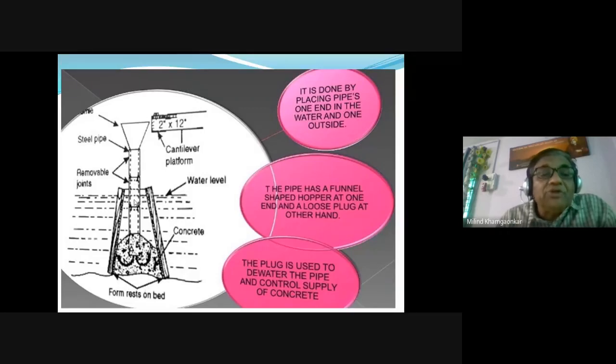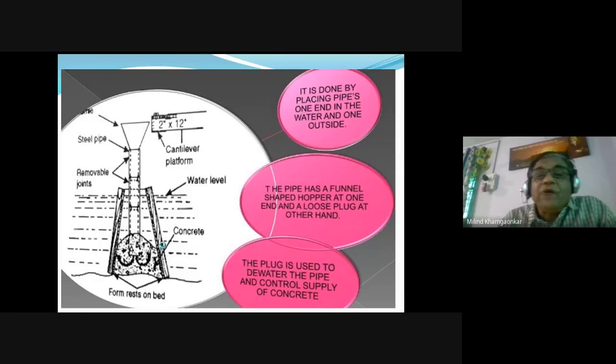because we are using certain ingredients, certain admixtures, okay, some cohesive material, some self-compacting material, so that other than these three, that is the water, cement and the aggregate, this will help for getting the well compacted concrete of good quality below the water. So this is the second method called the tremie method.